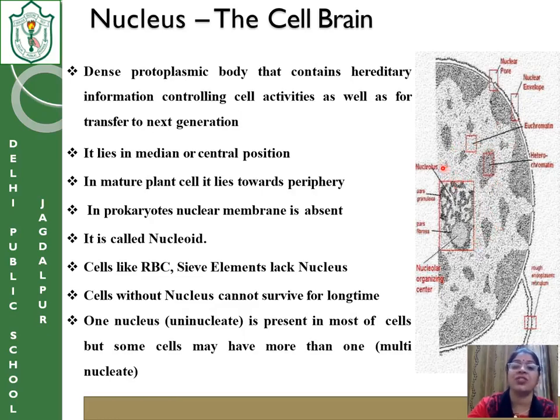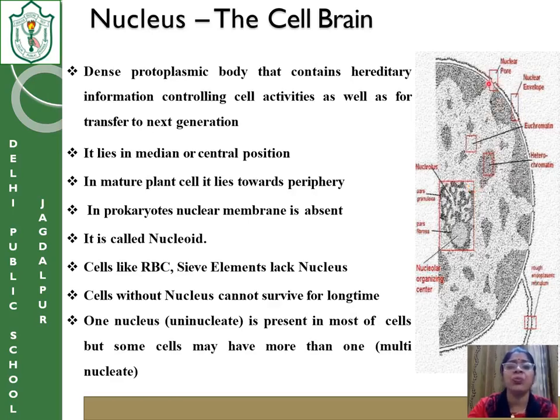How does it contain genes? Because it has chromatin fibers, and you can see euchromatin and heterochromatin, these are the types of chromatin fibers. We will do it in detail. Euchromatin is the active part of the chromatin because when the cell has to divide, this euchromatin becomes thinner and it leads to the formation of chromosomes. Heterochromatin is the inactive form of the chromatin. It is a little thicker and denser.